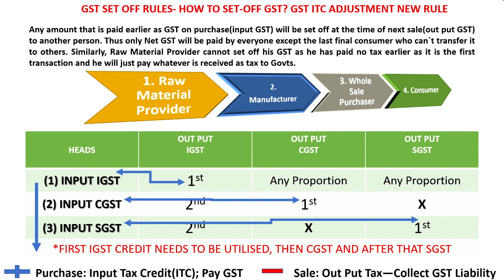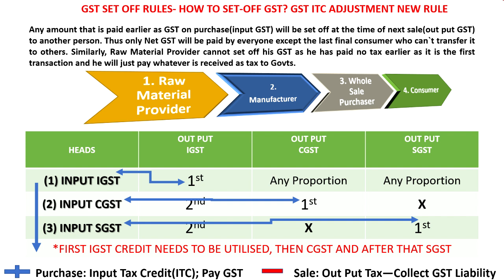So any amount that is paid earlier as GST on a purchase, that is input GST, will be set off at the time of next sale as output GST to another person. That means whenever you are making a purchase transaction, that is called input GST, you will get some input tax credit. Why? Because you are paying some tax now, some 10 rupees now. This 10 rupees you can claim at a later stage. This time you have purchased, sometimes you may sell. At that time you will collect something as tax, and that you need to pay to the government immediately.